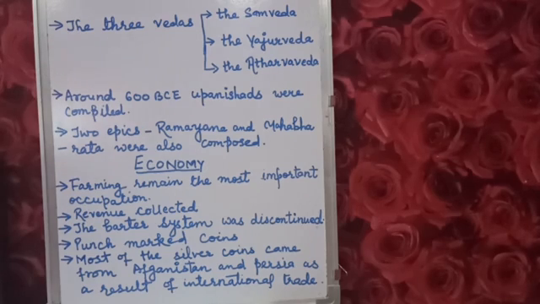Clear? So in the later Vedic period, money was introduced in the form of gold and silver coins, and that was the reason why economic activities became more complex.